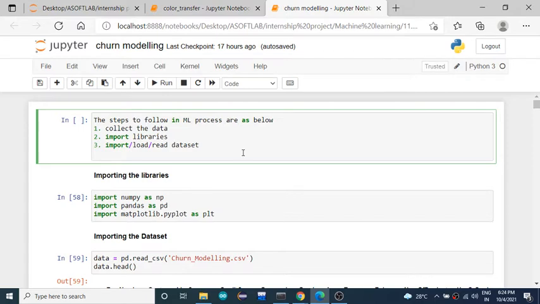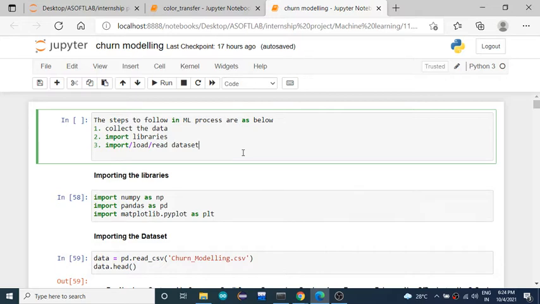So you're going to import the data set. In the same way, you can import different kinds of data sets collected in different formats. It may be .csv, .html, .json, or Excel sheets, XLSX. You can collect information in any of these formats and read or load those data sets into your programs.